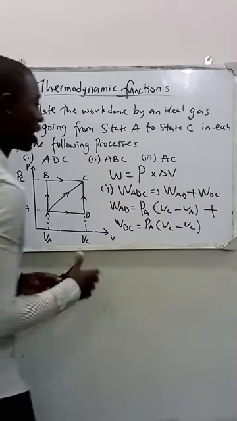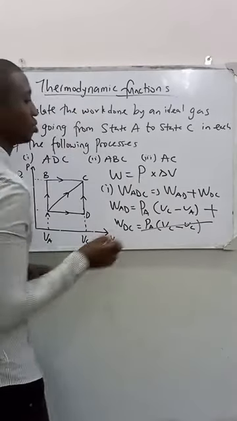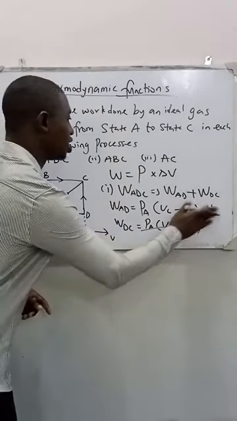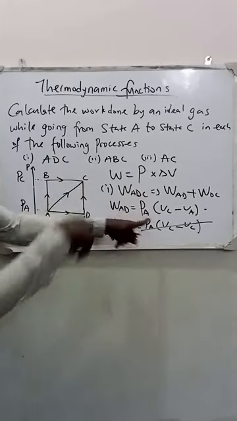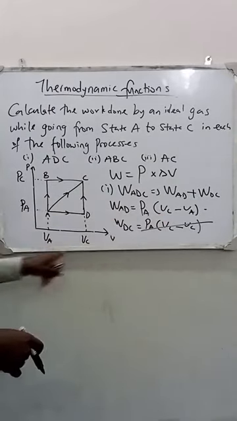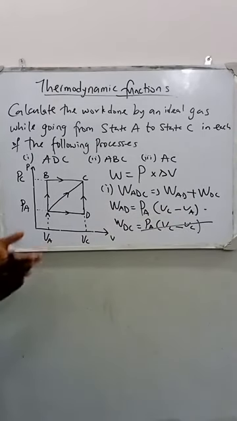The whole of this becomes 0. So it implies that at the end of the day, all these become 0. So my work done along AD is now PA into VC, volume along C, minus volume along A. That is the work done along ADC. You can see the way we analyze that system.